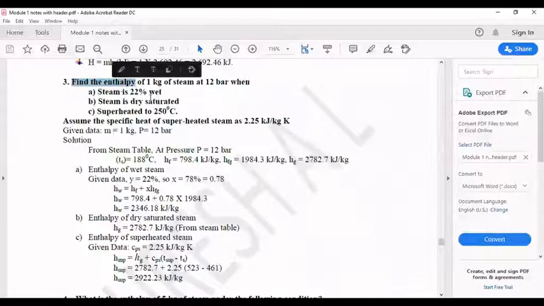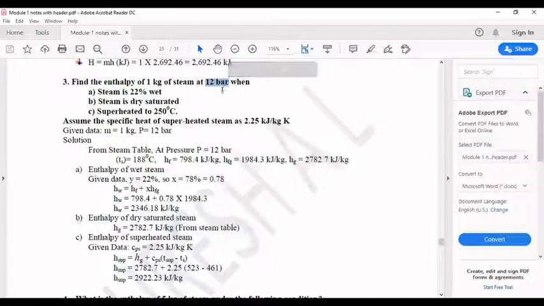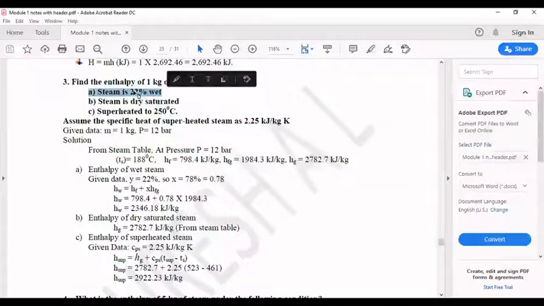Here they ask to find the enthalpy. Again you are finding out the enthalpy. Find the enthalpy of 1 kg mass, 1 kg they are given. Again they are given the pressure of 12 bar. That means you should refer to the pressure based steam table. For the first question, steam is 22% wet. So according to this first question, the steam is wet steam.